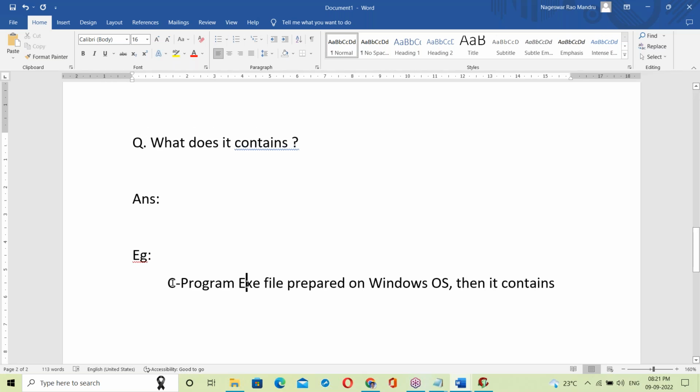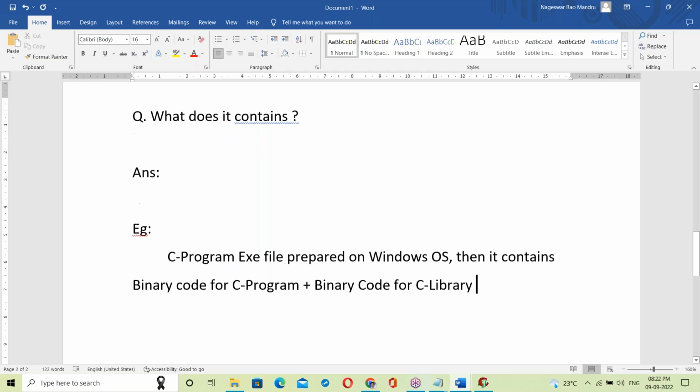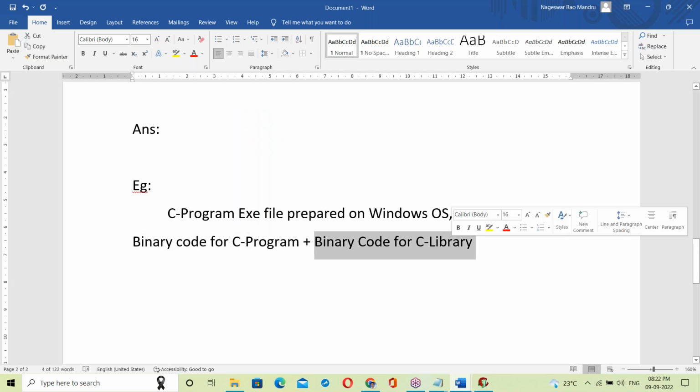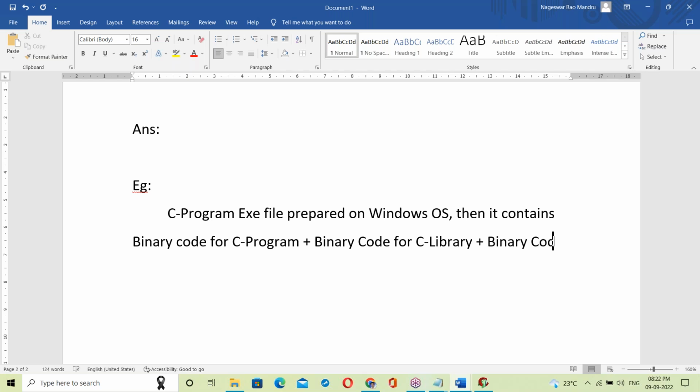Okay, when the C program exe file is prepared in this way, it contains the binary code for the C program, plus the binary code for the C library, plus the binary code for the OS library. By linking all of this, it generates the exe file.